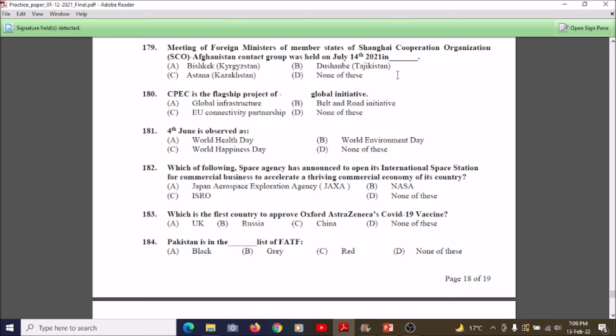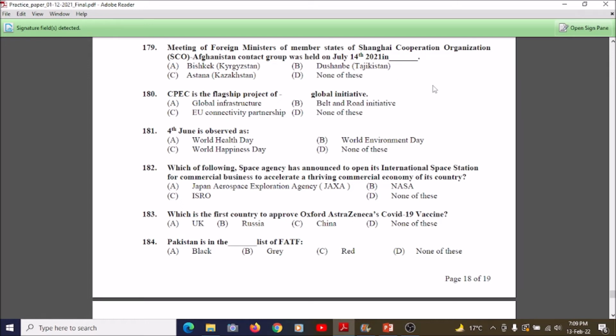Option A is Bishkek, Kazakhstan, B. Dushanbe, Tajikistan, C. Astana, Kazakhstan, and D. None of these. So the correct answer is B, Dushanbe, Tajikistan.